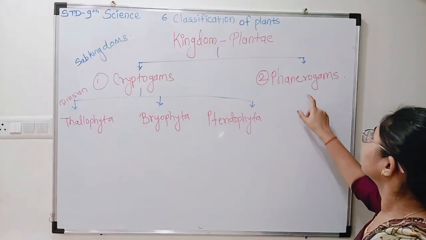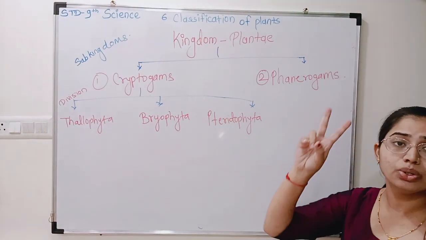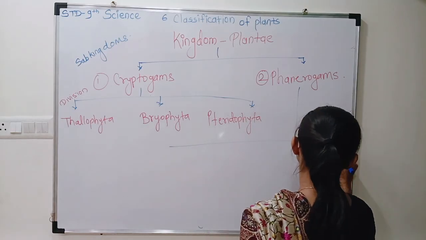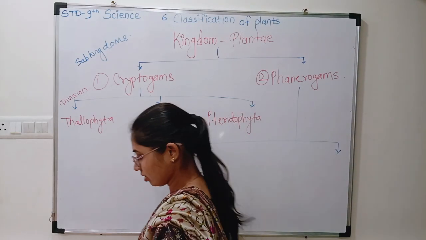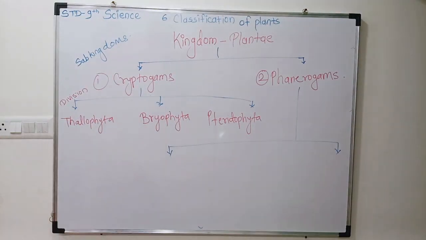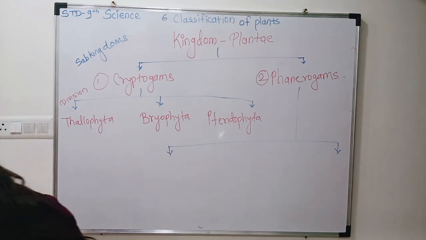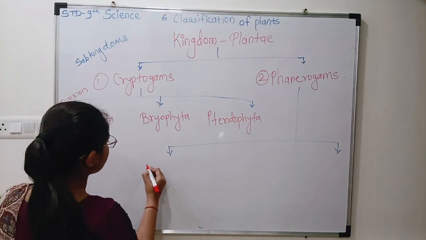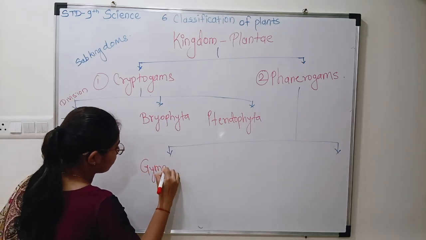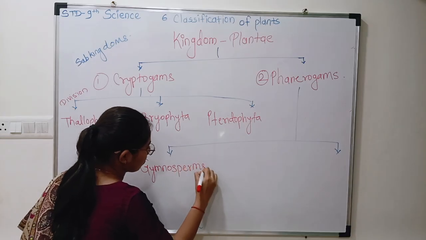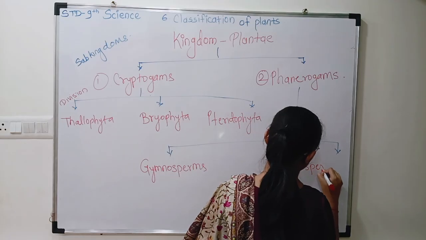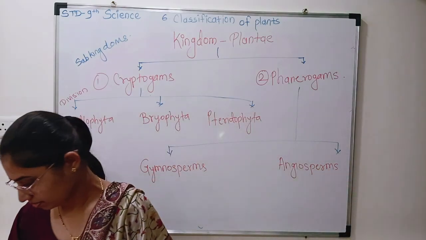Understood? Now, these phanerogams are also divided into two divisions. How many divisions? Two divisions. First one is gymnosperms and second one is angiosperms.